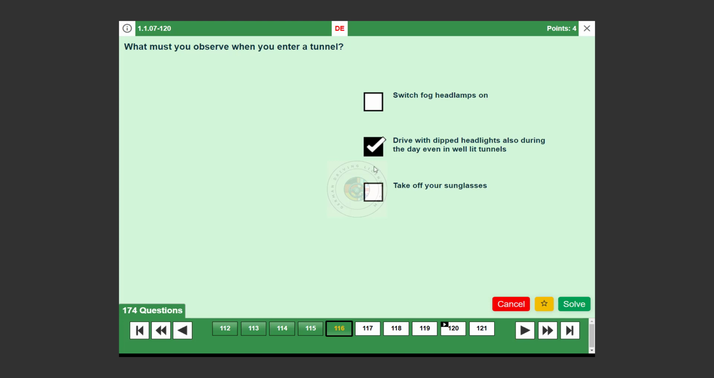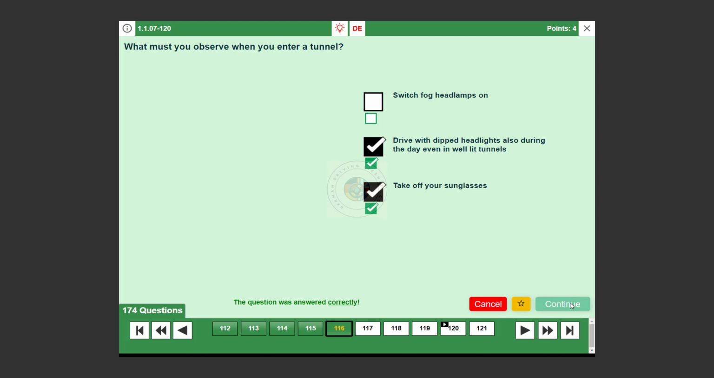Take off your sunglasses. True. Sunglasses can impair your vision in the reduced light of a tunnel, so removing them ensures better visibility and safety. Switch fog headlamps on. False. Fog lamps are not typically necessary in tunnels and could dazzle other drivers. Use standard headlights instead.